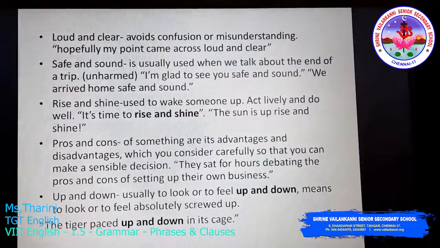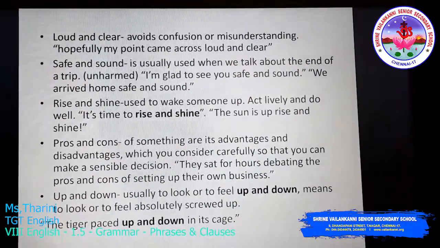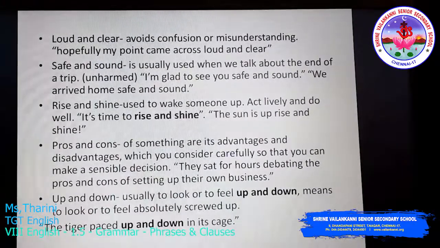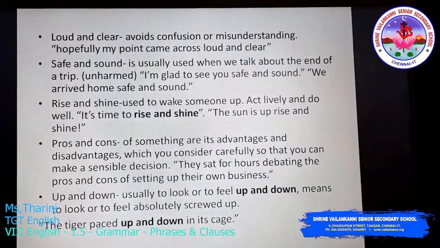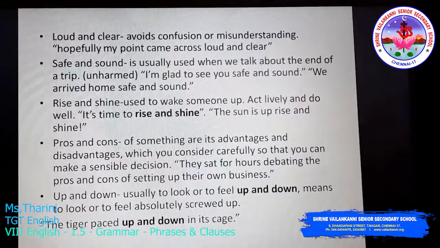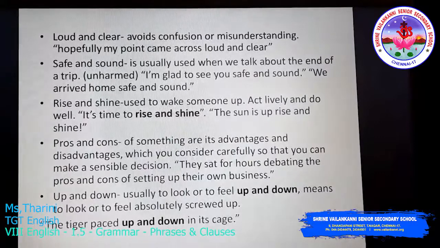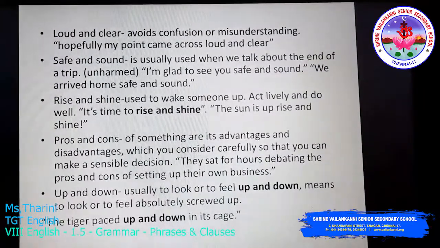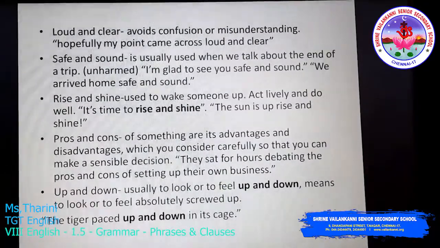We arrived home safe and sound. That is, we came to our home without any harm. Rise and shine. Used to wake someone up. Act lively and do well. That is the meaning of the phrase rise and shine. It's time to rise and shine. The sun is up. Rise and shine. These are some examples of this phrase.